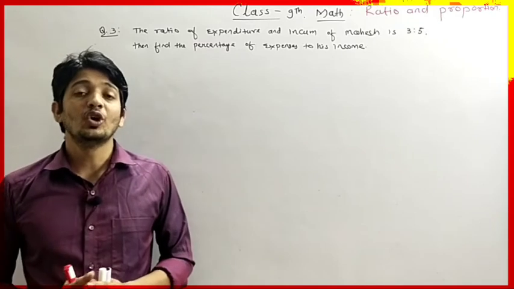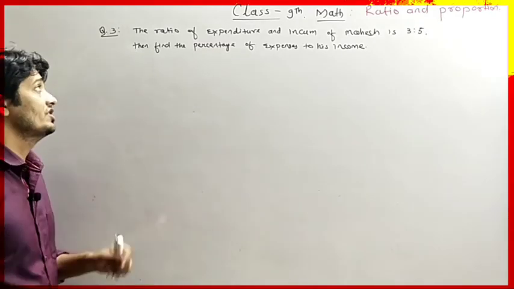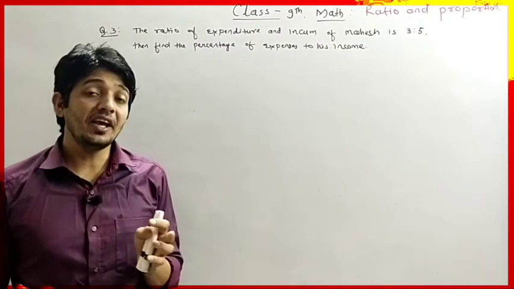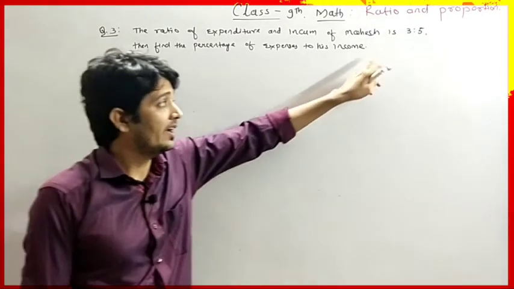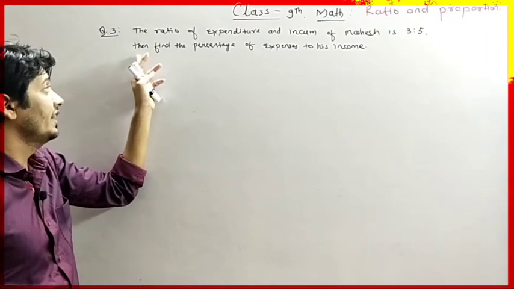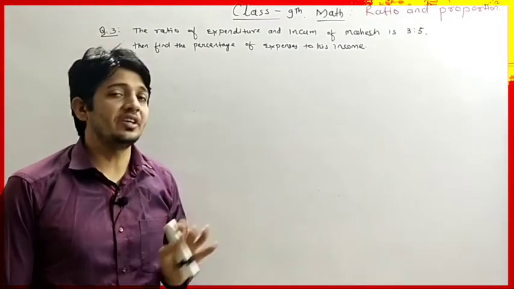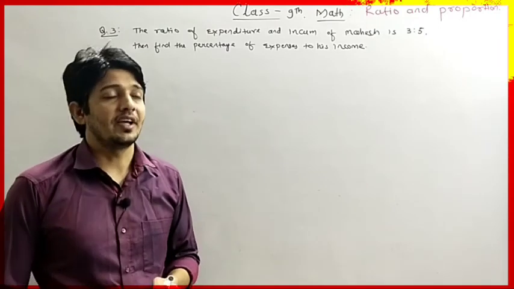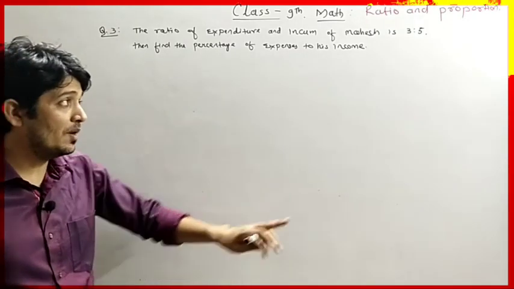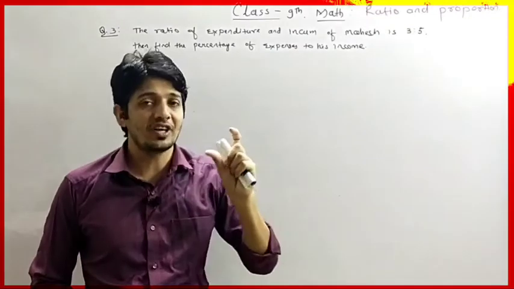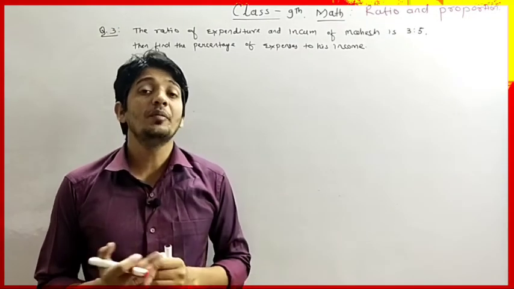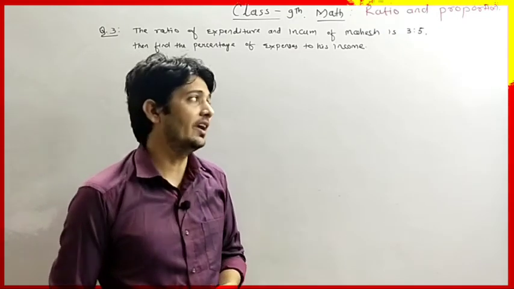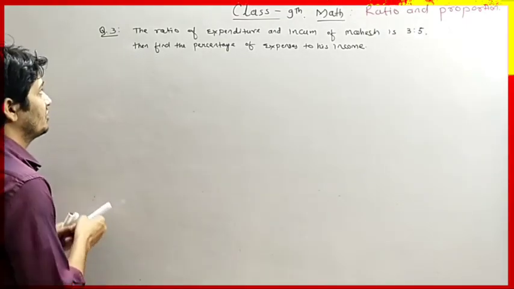So now we are going to solve the third question. The third question says the ratio of expenditure and income of Mahesh is given, it is 3:5. Then find the percentage of expenses to his income. So we have to calculate how much percentage of his income he spends. Percentage means here it is given that he spends 3 rupees out of 5 rupees, for example. So we have to convert that 5 rupees to 100 and that effect we also have to show in his expenditure. So we have to solve first.